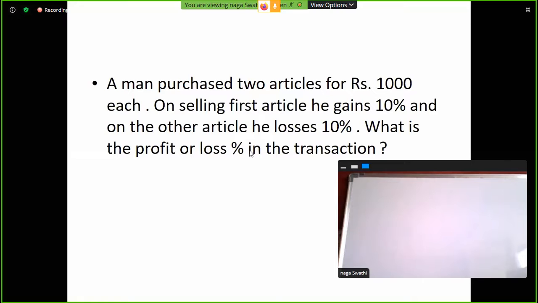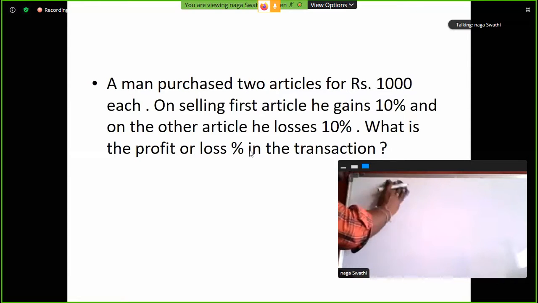A man purchased two articles for 1,000 rupees each. On selling the first article, he gains 10%, and on the other article, he loses 10%. What is the profit or loss percentage in the transaction? Profit or loss? Which one is correct? Actually, this is the most important one.